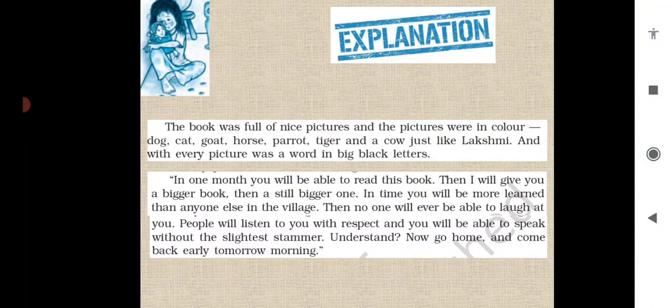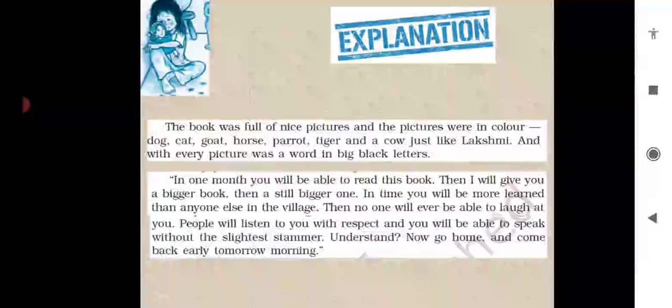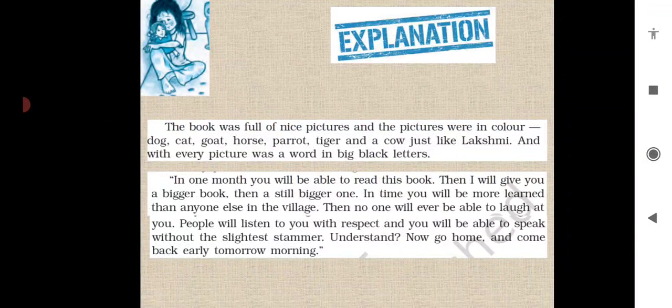So now what happened? The teacher was encouraging her और बोला कि किसी को हिम्मत नहीं होगी तुम्हारे सामने laugh करने की, and at that time you will be speaking and everybody will listen to you with respect और सारे लोग तुम्हें respect के साथ सुनेंगे. Understand? Now go home. Come back early tomorrow morning. So now the teacher said, now you can go home, and tomorrow you will come to school early. You will not get late to the school.